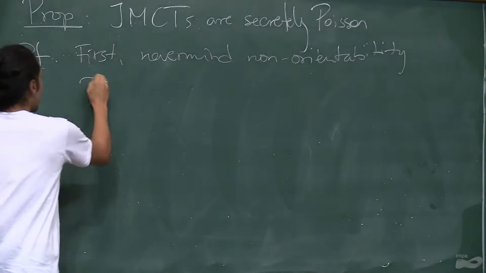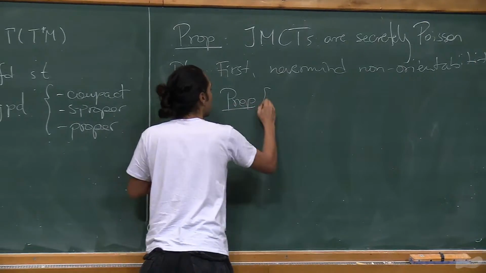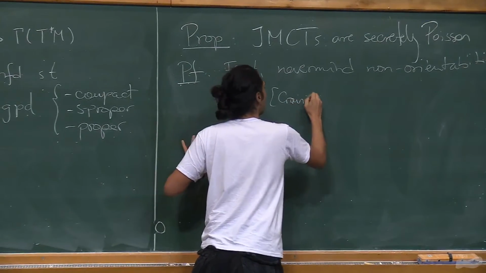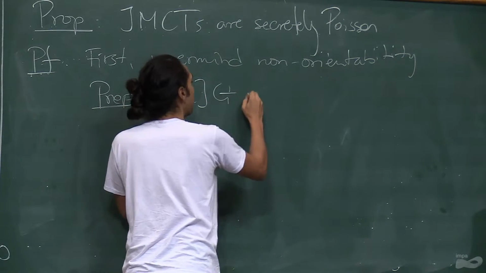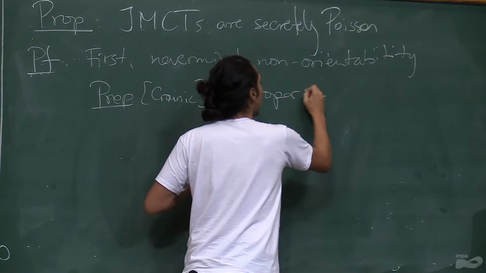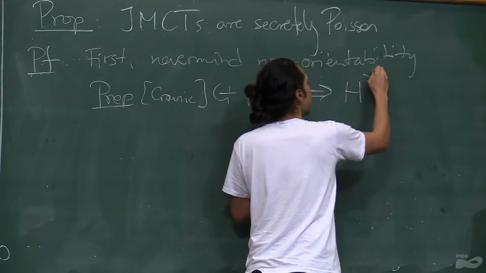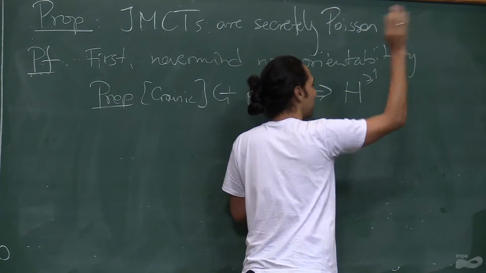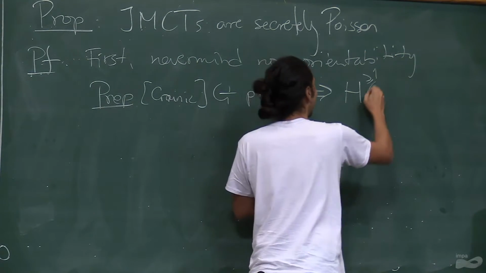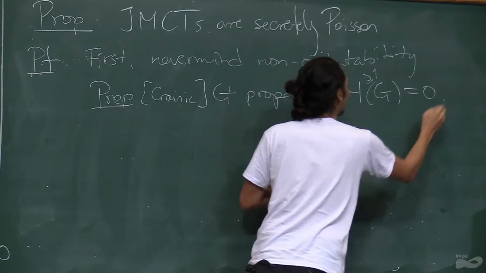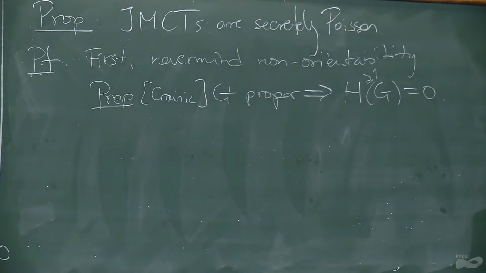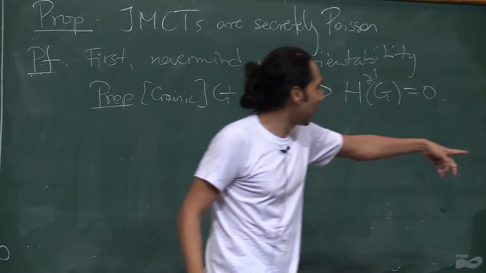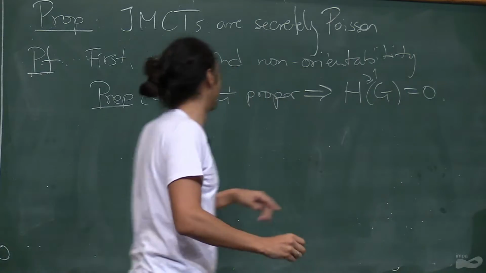And then there's this proposition of Marius Crainic that says that if G is a proper groupoid, then all of its cohomology vanishes, starting one up. So in particular, this cocycle that I had there has to be trivial.